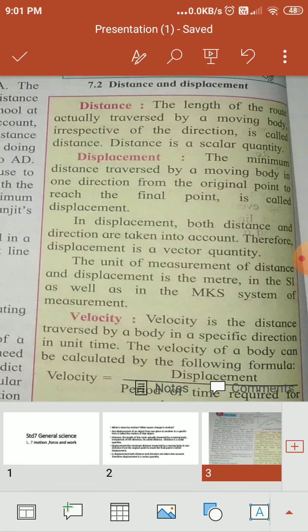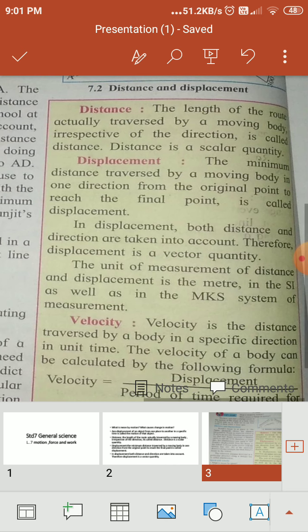When we are talking about displacement, both distance and direction are taken into account. Therefore, it is a vector quantity. In distance, no direction is considered, so it is a scalar quantity. In this chapter, we have learned two main things: vector and scalar quantity, and also distance and displacement.